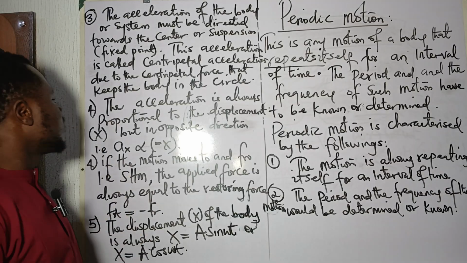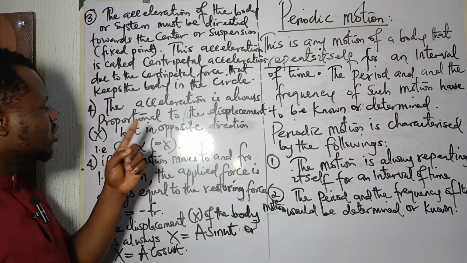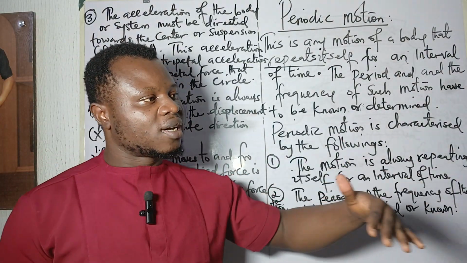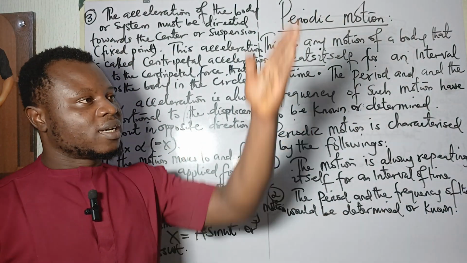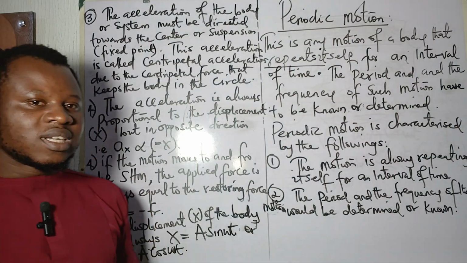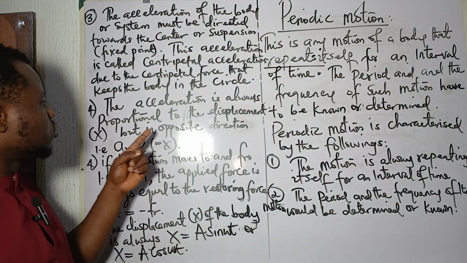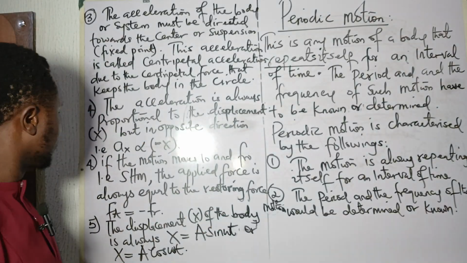So we have number four. Number four says the acceleration is always proportional to the displacement. If we consider the displacement on the horizontal axis, we use S. If the displacement is considered on the vertical axis, we use Y, but we always consider it on the horizontal axis. So the acceleration is always proportional to the displacement, but in the opposite direction.